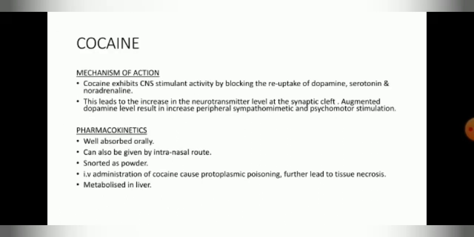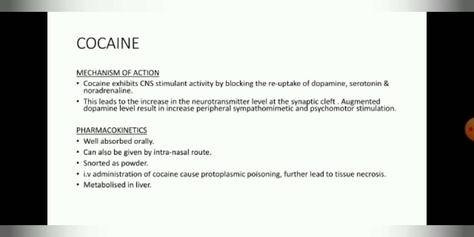Cocaine. Mechanism of action. Cocaine exhibits CNS stimulant activity by blocking the reuptake of dopamine, serotonin, and noradrenaline. This leads to an increase in neurotransmitter level at the synaptic cleft. Augmented dopamine level results in increased peripheral sympathomimetic and psychomotor stimulation.